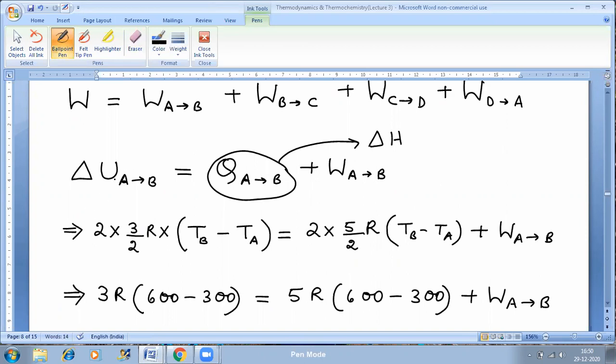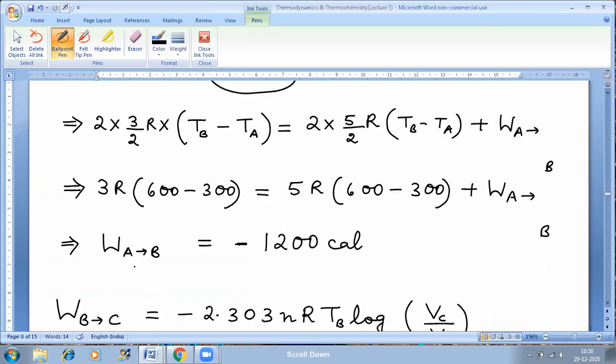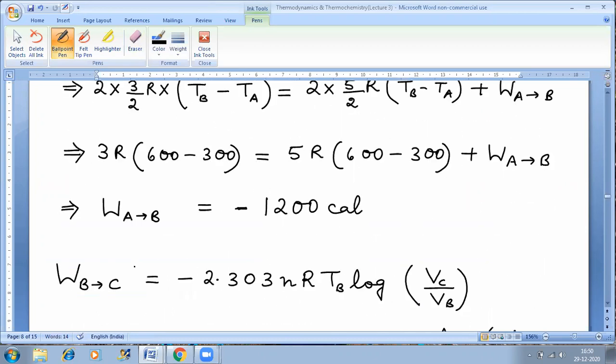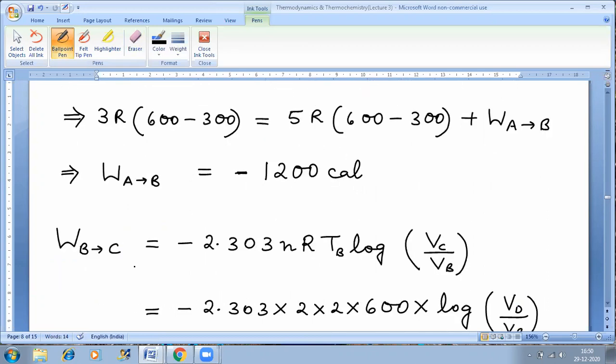And delta U is what? Delta U is nCv delta T. So this is Cv. On putting the values, WAB will come out to be minus 1200 calories. Then BC. BC is isothermal process. So straight away I'll use the formula for work done for isothermal process.